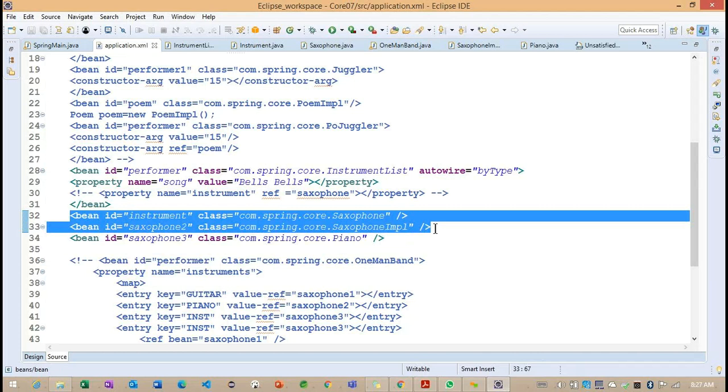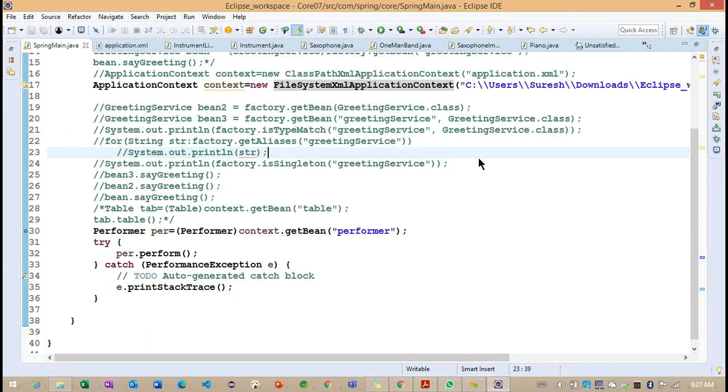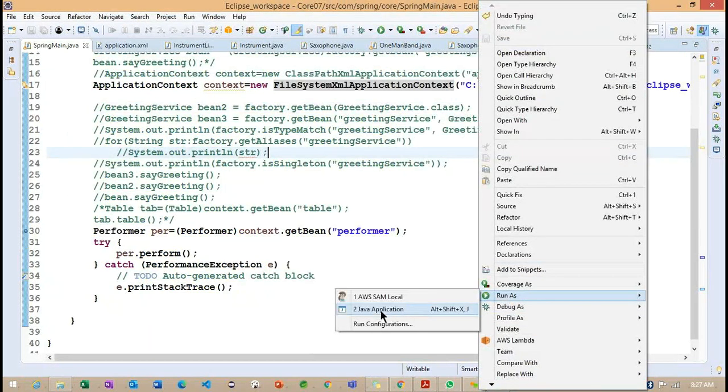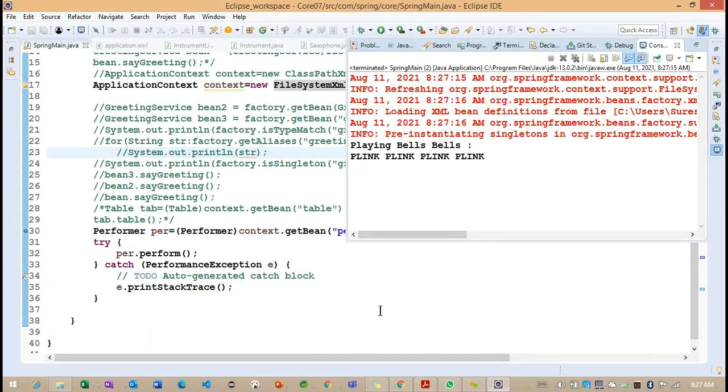Now I want to change these 2, and we'll see what happens internally, because this basic example is going to provide more information. Now you can see the type we have is Instrument, and we provided the implementation class information. So happily the example is running.